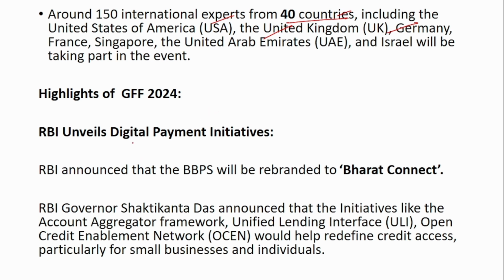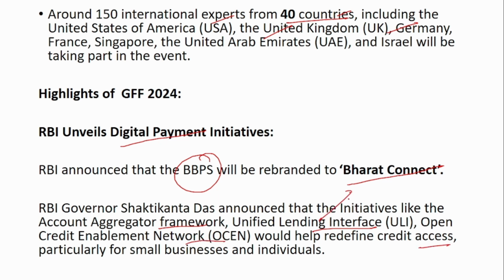So RBI unveils digital payment initiatives. RBI announced that the Bharat Bill payment system will be rebranded to Bharat Connect. So this will no longer be called as BBPS, but will be called as Bharat Connect. And also, RBI Governor Shakti Kanta Das announced that the initiatives like Account Aggregator Framework, ULI, and Open Credit Enablement Network would redefine credit access.